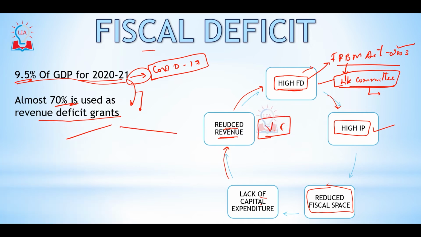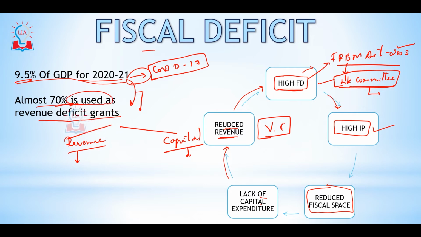But this itself is a big problem. And the other big problem is that 70% of this fiscal deficit is used to finance revenue deficits. We have a revenue account in our budget, and we also have a capital account.